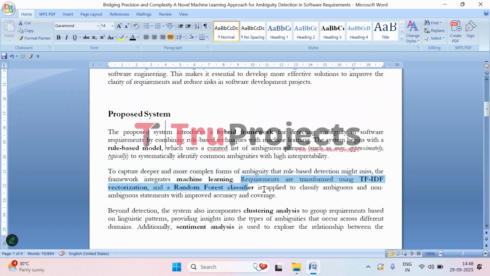The text of the requirements is first converted into numerical form using TF-IDF vectorization, which measures how important each word is within the document. Then a random forest classifier is used to automatically classify statements as ambiguous or clear. This combination allows the system to detect ambiguity more accurately and cover a wider range of unclear statements that rule-based methods alone miss.